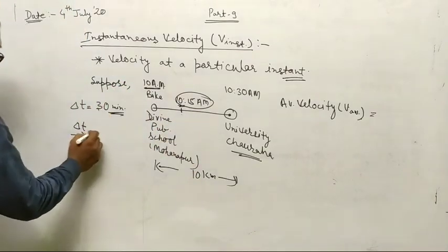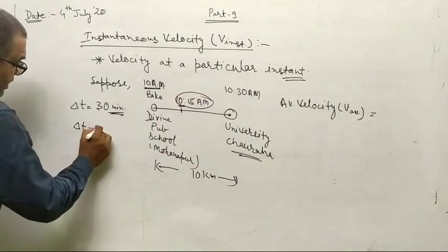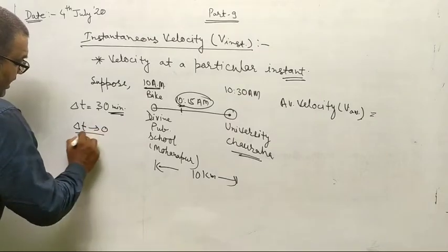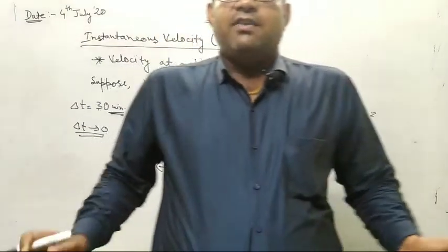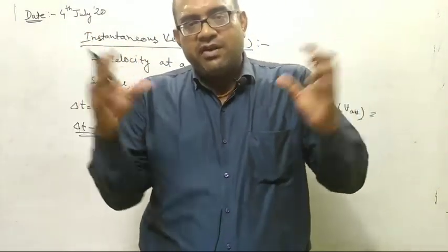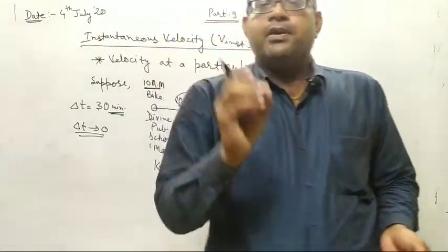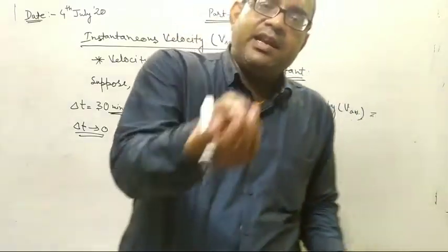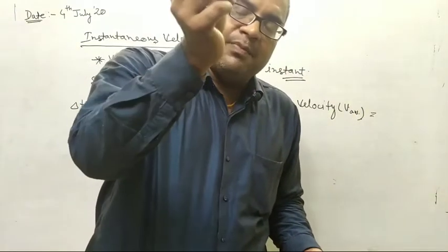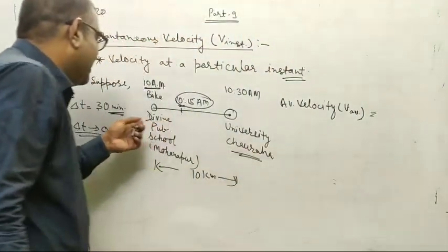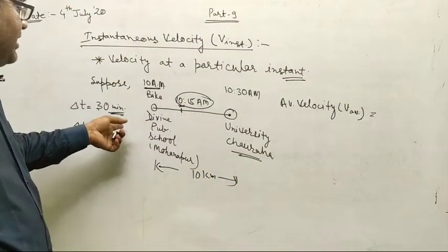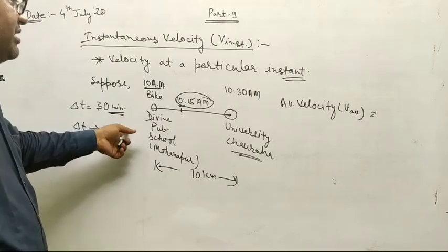So you consider delta t tends to 0, and after converging the time to a particular instant, the velocity at that instant is called instantaneous velocity.